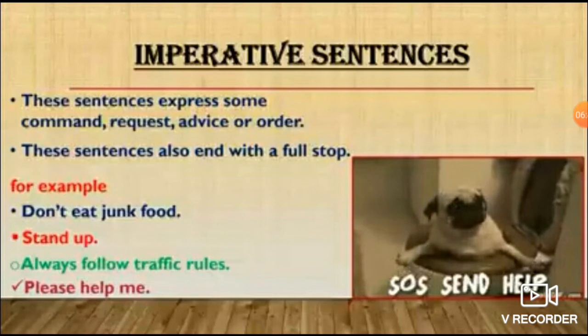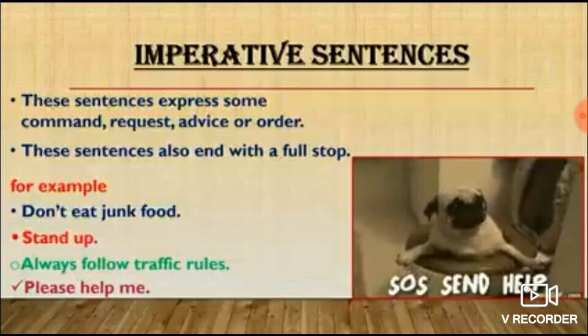Well, children, now let's see about imperative sentences. What are imperative sentences? Children, for example, in the classroom, without doing homework, you are there in the classroom.